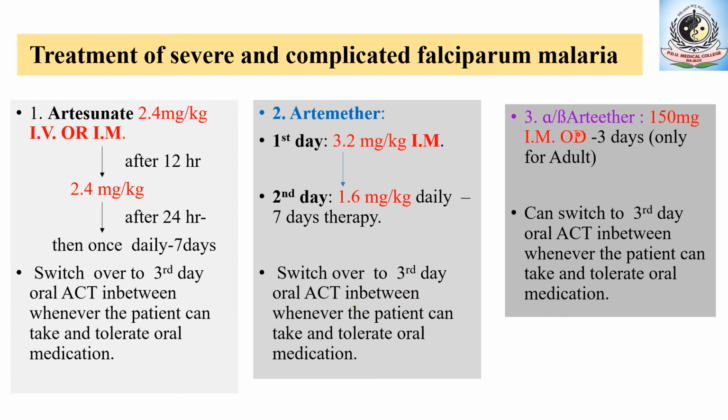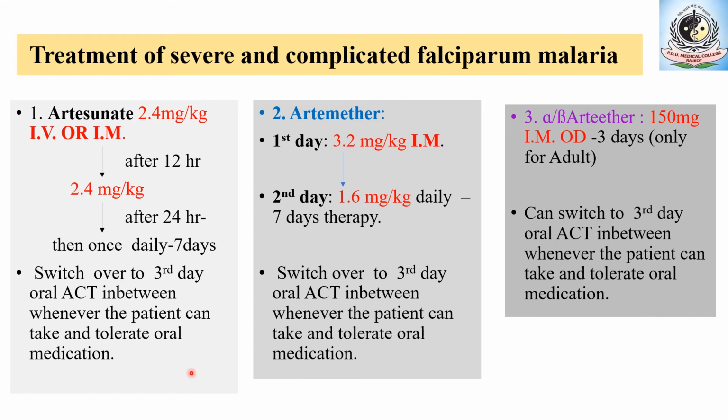The last one is arteether. That is 3 days of therapy only for adults. That is a 150 milligram intramuscular injection. Again on the third day, there is a shift of the patient to oral artemisinin combination therapy. Arteether is much slower acting than artesunate, and it is much less effective. So it is the least preferred option.